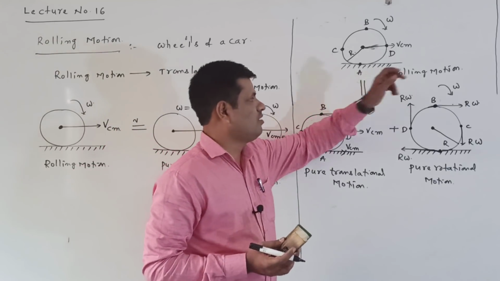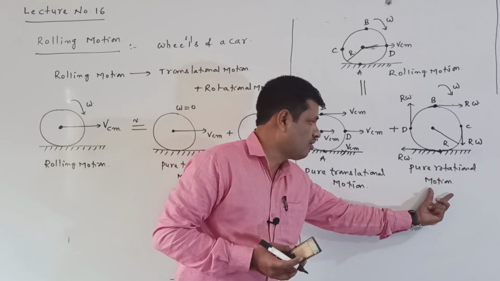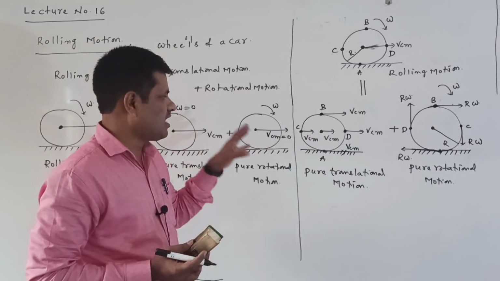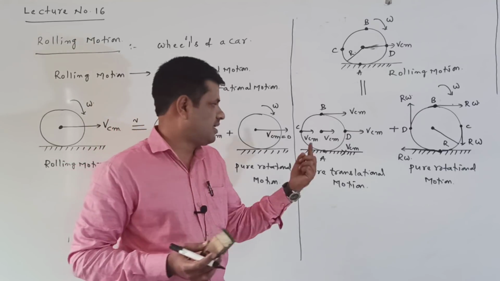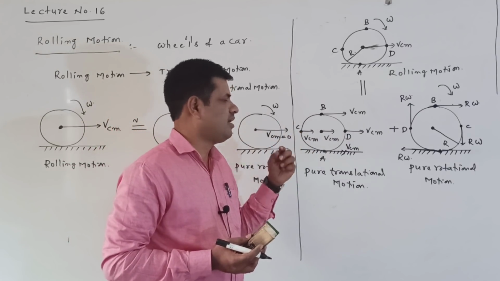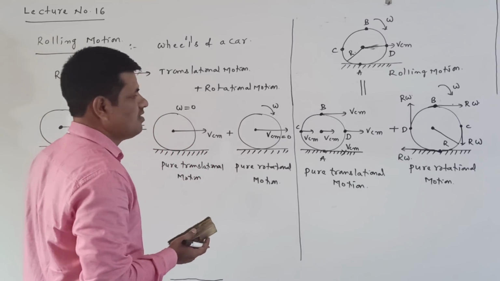Now we know that rolling motion is a combination of pure translational motion and pure rotational motion. Suppose I want to find the velocities at all the points, at point A, point B, point C and point D, I want to find the total velocity. How to find the total velocities? We can see here.